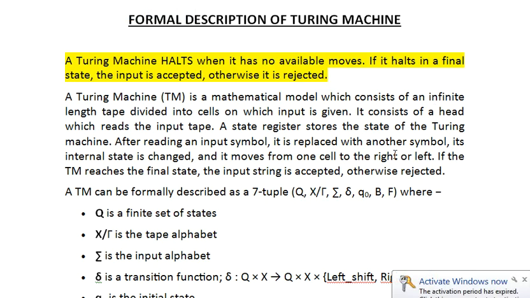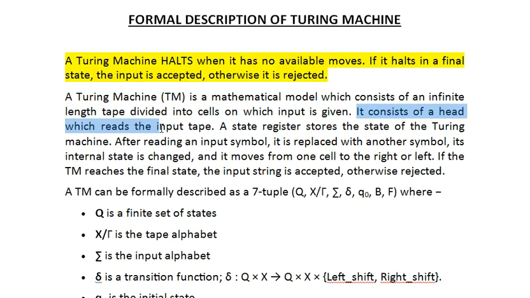Now, some important points that I've already told you, and you can also note them down. It consists of a head which reads the input tape. Then a state register stores the state of the Turing machine.